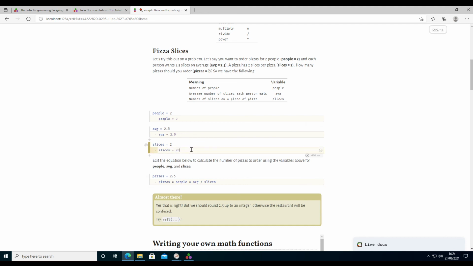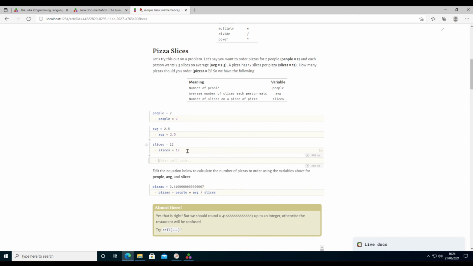It hasn't updated the slices because I didn't confirm that cell. So if you change a cell, you can confirm it with Shift Enter, or you can type Control Enter and it will confirm it and give you a new cell underneath, and so on.